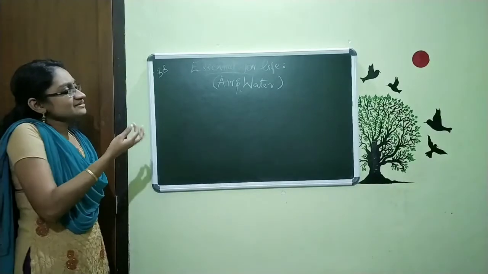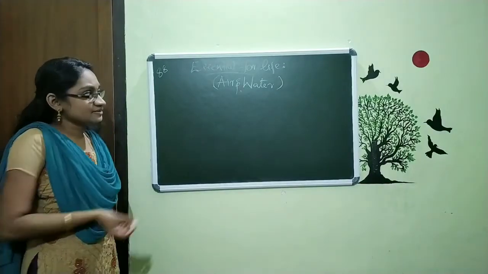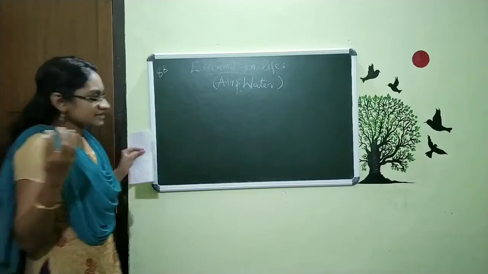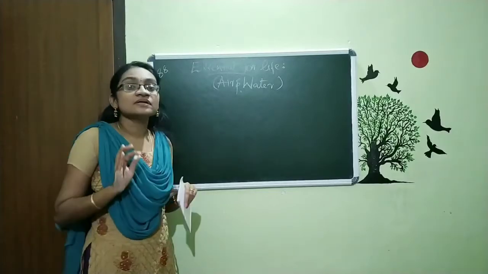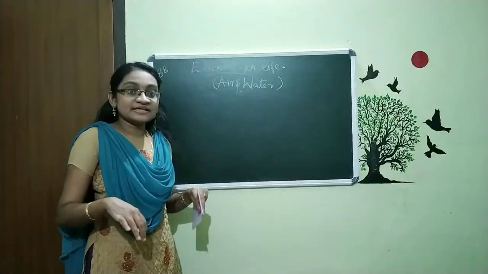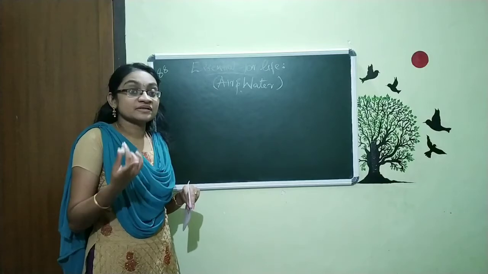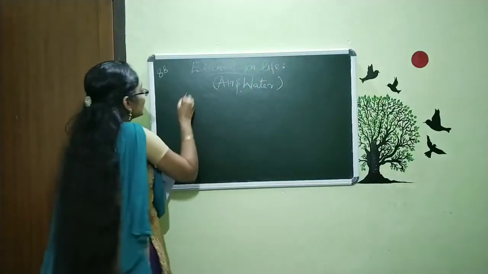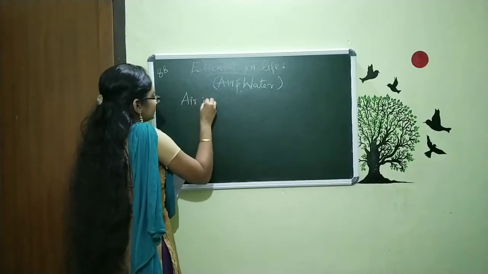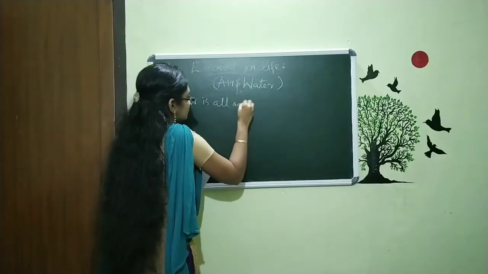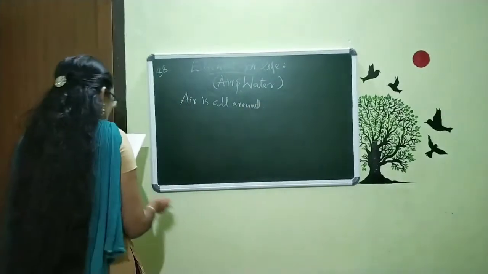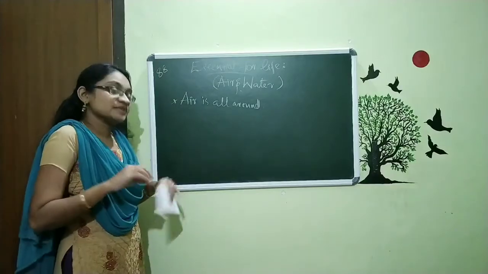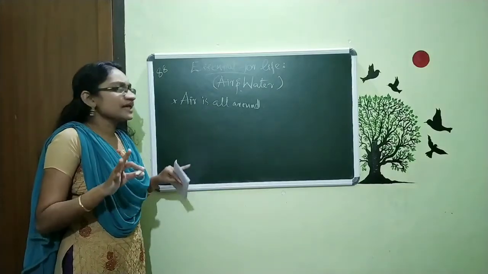So, where can we see this air? Are we buying this air in a bottle and spreading it all around? No. Within our surroundings, we have air everywhere. When I am standing here, around me, what do I have? Air is there. So we can say air is all around. And it is not possible to live without air. If there is no air, no life will exist.